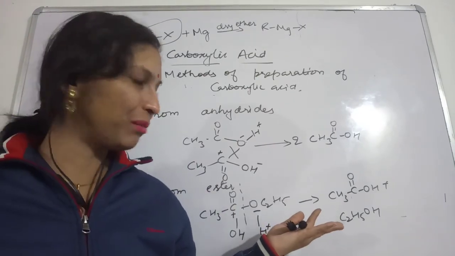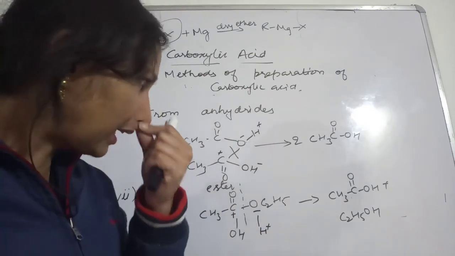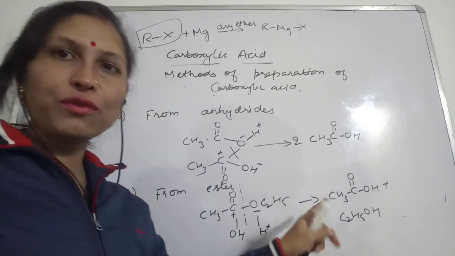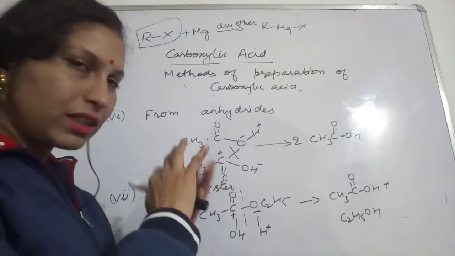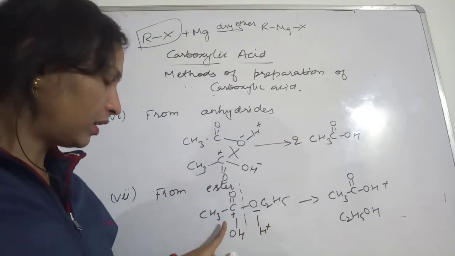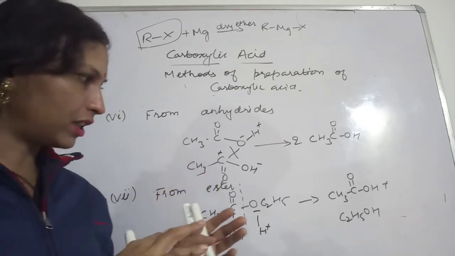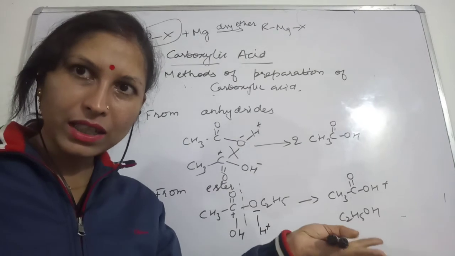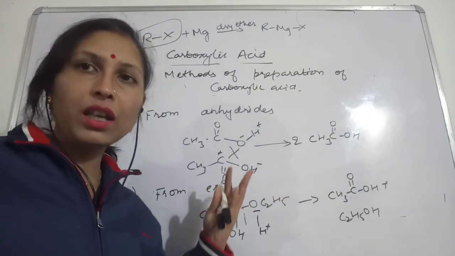So we all remember that. For that, H2SO4 also we are adding. So esterification will be done. So this is just opposite to that esterification, where we are taking alcohol and then acetic acid and then we are making ester.